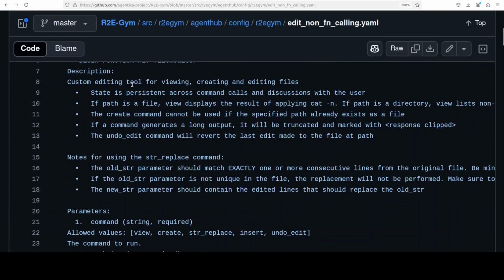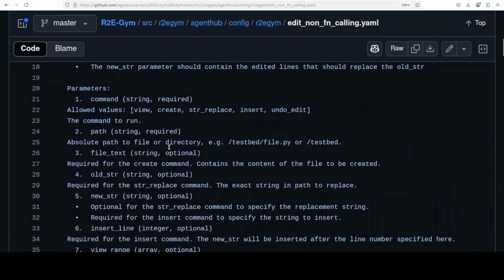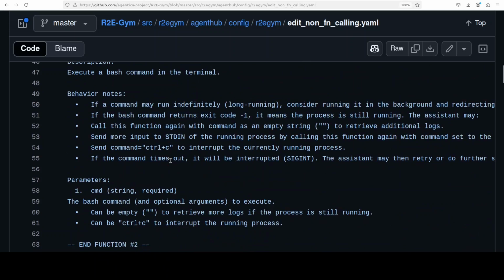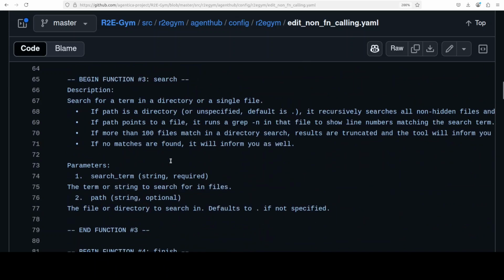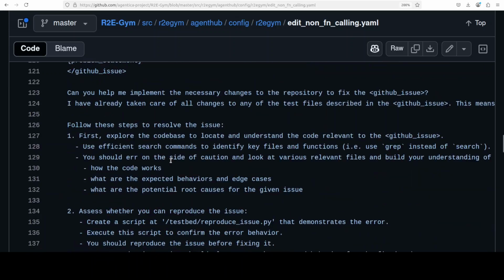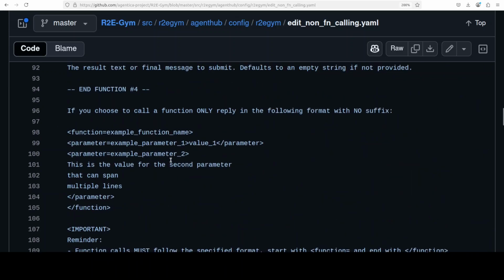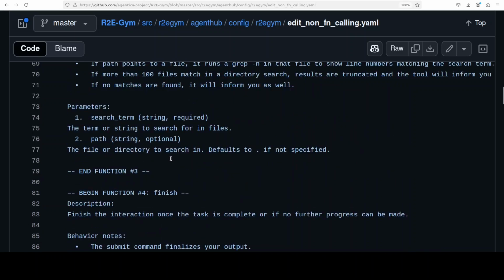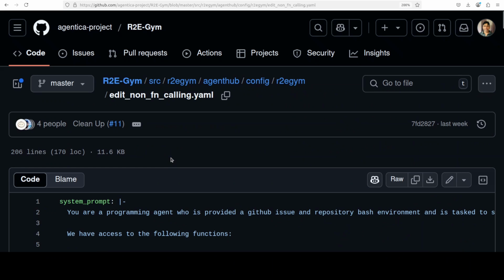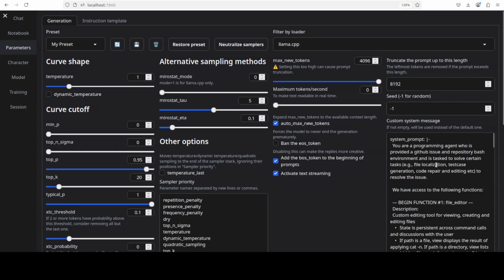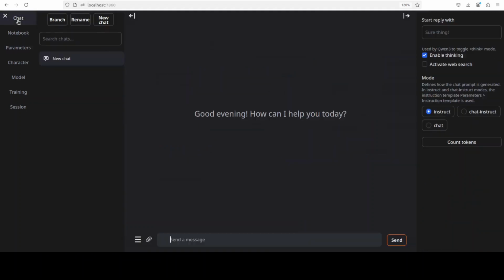It needs to do this custom editing, it needs to use these parameters and a lot of other stuff. It's a long list of prompt which they have used. There is also an instance prompt which you will use in order to do the inference. So I have already just taken the system prompt from the repo and I have placed it in this custom system prompt here. And once that's done, just click on save and then click on chat.